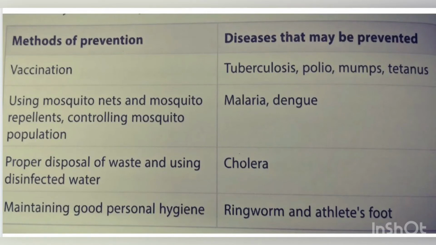Cholera can be prevented by proper disposal of waste and by using disinfected water. Ringworm and athlete's foot can be prevented by maintaining good personal hygiene. That means if we bathe daily properly, then we can prevent diseases like ringworm and athlete's foot.